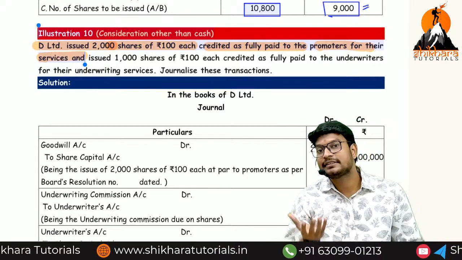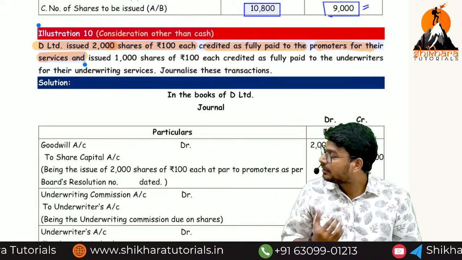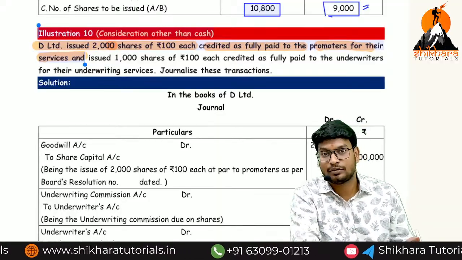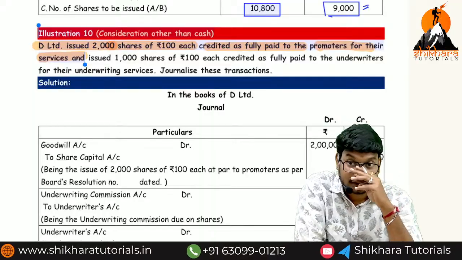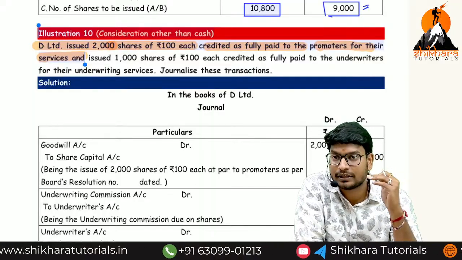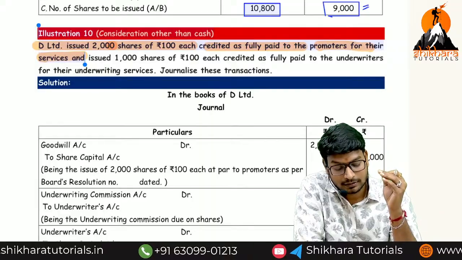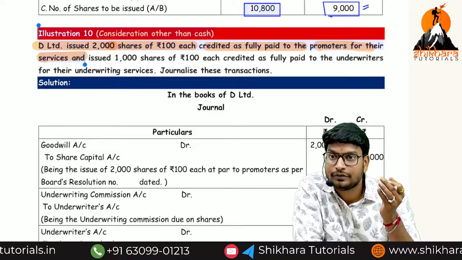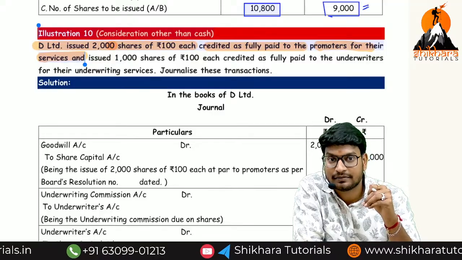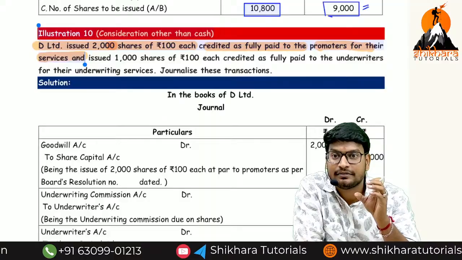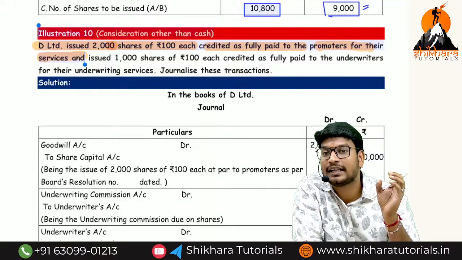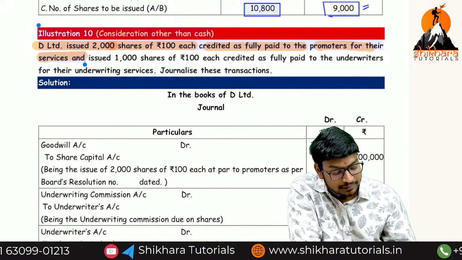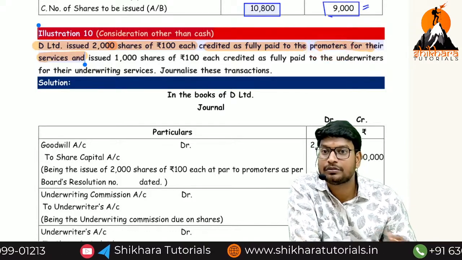For whom are we giving the shares as consideration? We are giving the shares to the promoter. Promoter means nothing but the owner of the particular company. While distributing shares to the promoter, we first have to see which type of service we are going to provide. If you know the type of service, we can write it. Otherwise, instead of the type of service, we have to debit the goodwill account, because we should not record the promoter's name.